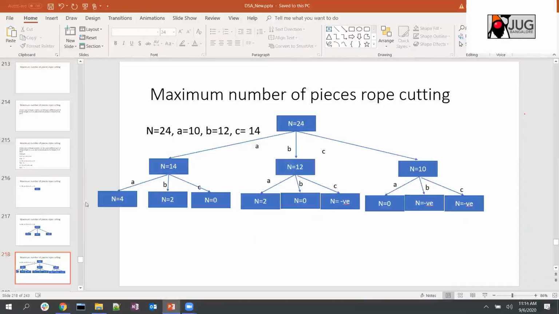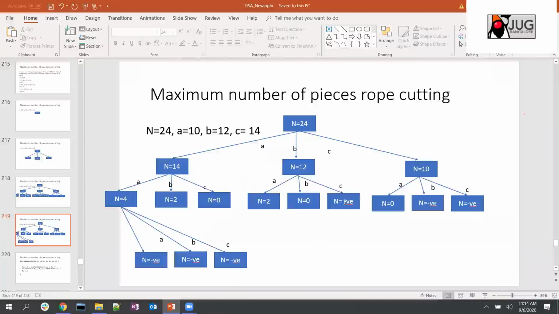And this will continue until you hit either length 0, or it may go to a negative value also. For example here, if the leftover started with 24, you made a cut of B which is 12, and 12 is left over, and here let's say with A you are still left with 2, and with B it is 0, and with C if you make a 14 cut, it goes negative, so you cannot make a proper cut. So if you go further down, it will be either negative or 0. What we are interested in is 0. That means it is a proper cut, like a cut of A and a cut of B is a proper cut here. So in this case, you can return.